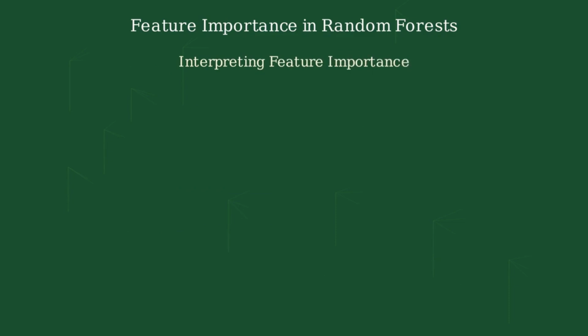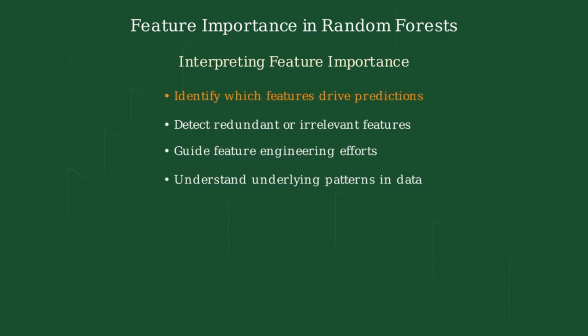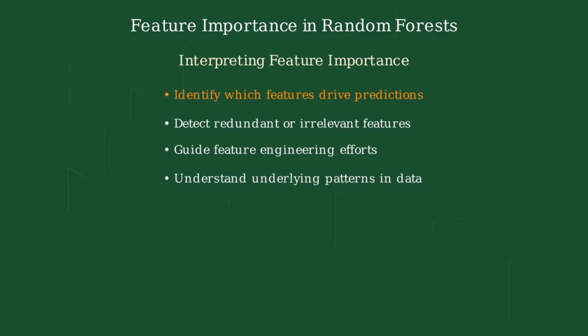Interpreting feature importance provides valuable insights from your random forest model. It helps identify which features are truly driving predictions. You can detect redundant or irrelevant features that add little value. These insights guide feature engineering efforts to improve your model. Ultimately, feature importance helps you understand underlying patterns in your data.